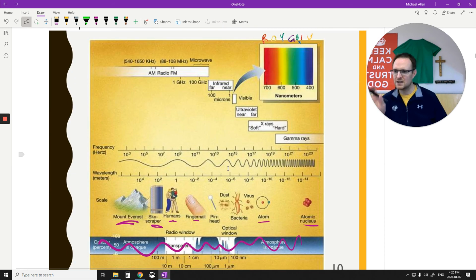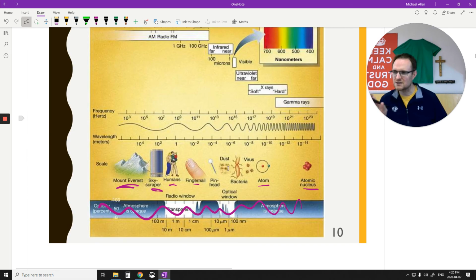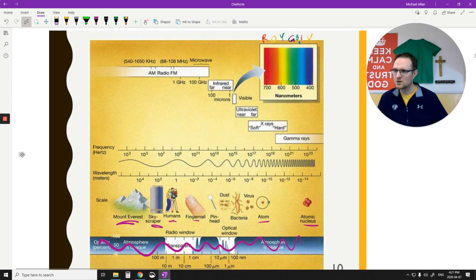Okay. This slide here is just for the fun of it. You can just look at this and say, okay, this is kind of cool. Radio waves over here, they're pretty large. Even microwaves are pretty large in comparison to other things. We always wonder why there are little holes on a microwave door. If you ever look at the screen of a microwave door, there's a bunch of these little holes.